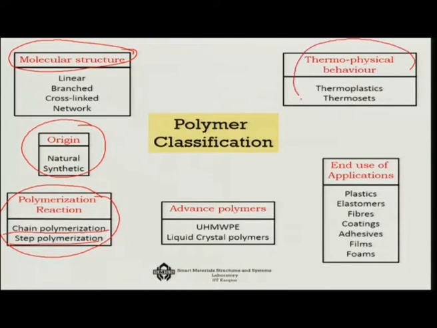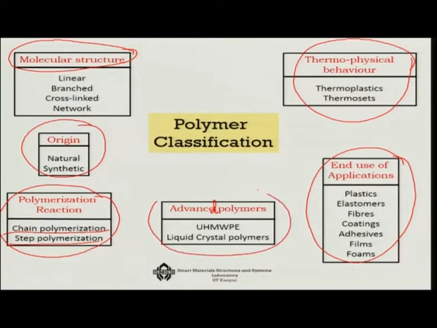So that is another way of classifying the polymers. Then in terms of applications, there are end use applications of polymers, which is also another way of looking at polymers, and there are some polymers which are advanced polymers, like UHMWP or liquid crystal polymers, some of the advanced versions of the polymers. So let us try to look at them one by one.